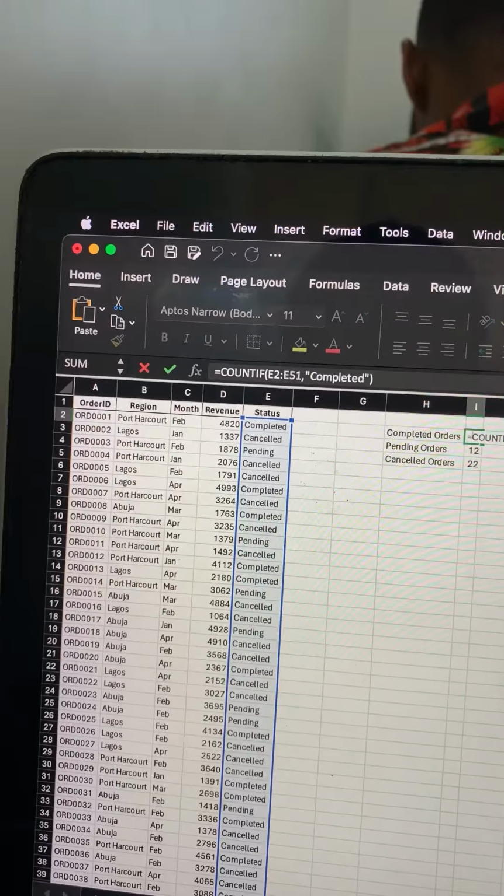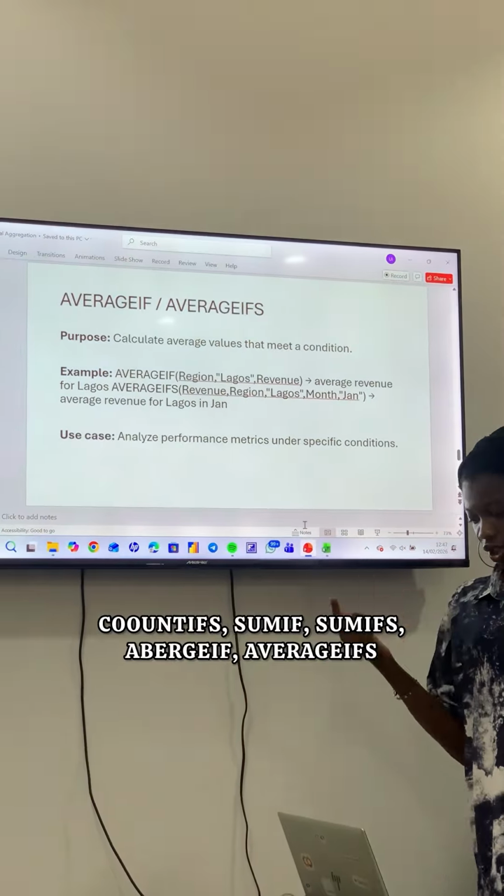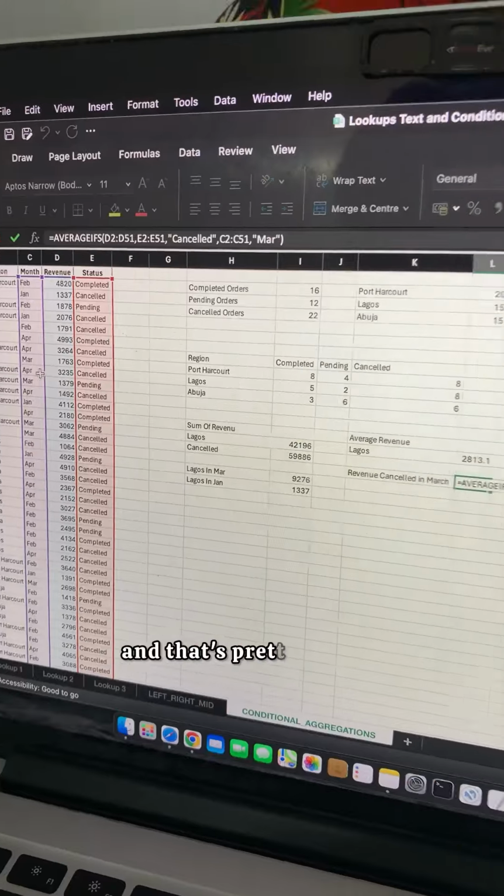Functions not too plenty. Anyways, this covers COUNTIFS, SUMIFS, AVERAGEIFS, and that's pretty much it.